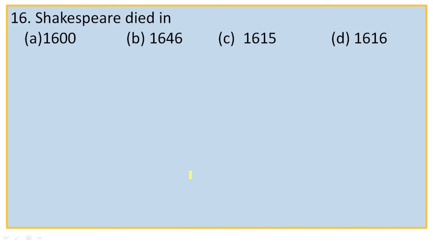Next, number 16. Shakespeare died in. The options are 1600, 1646, then 1615, then 1616. We know the lifespan of Shakespeare. It is from 1564 to 1616. So he died in 1616. So the right option is D, 1616.